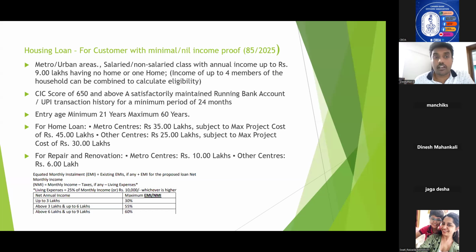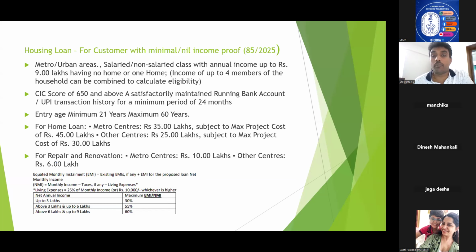The basic criteria is it is applicable only for customers in metro and urban centers, not in semi-urban and rural areas. It is applicable to both salaried and non-salaried class with annual income up to 9 lakhs, having no home or at most only one home.